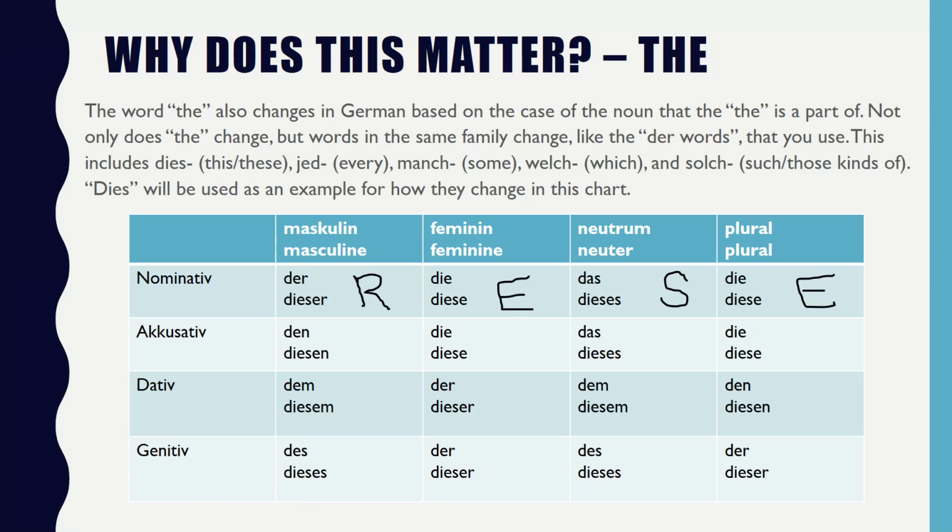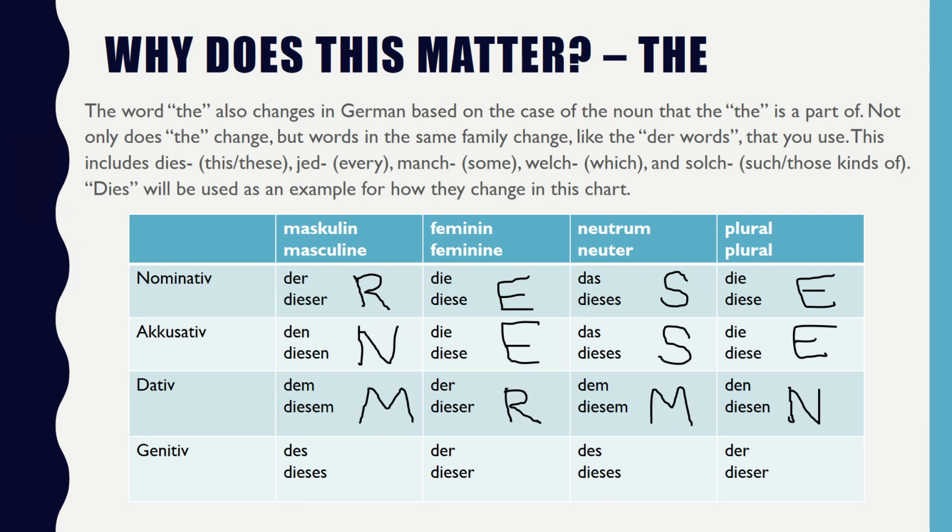We have Resa for nominative, der, die, das, die. Accusative, we have Nesa, den, die, das, die. For dative, we have Merman or Mr. Minnesota, right? Dem, der, dem, den. And then for genitive, we have Surser, des, der, des, der.